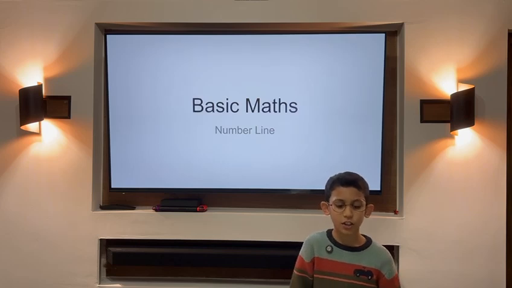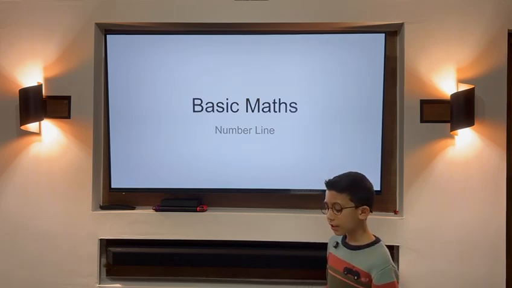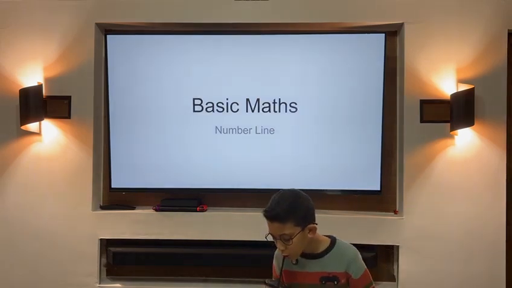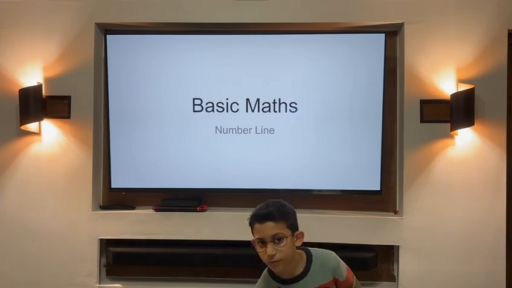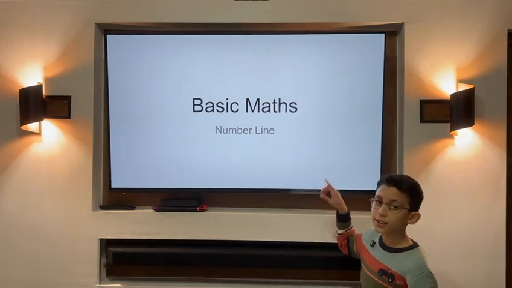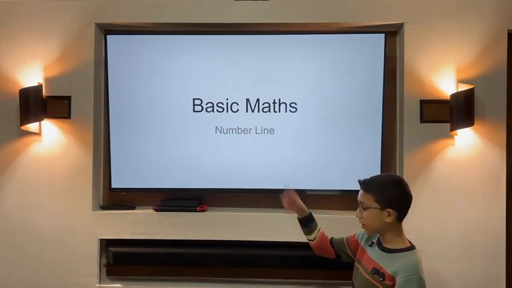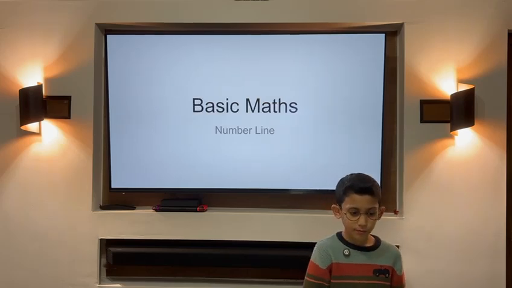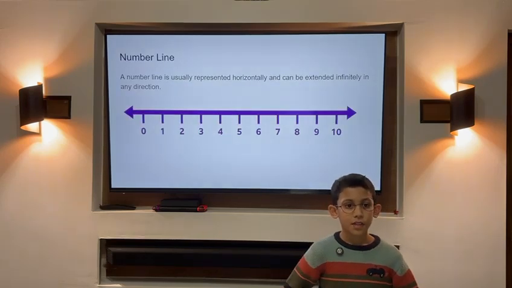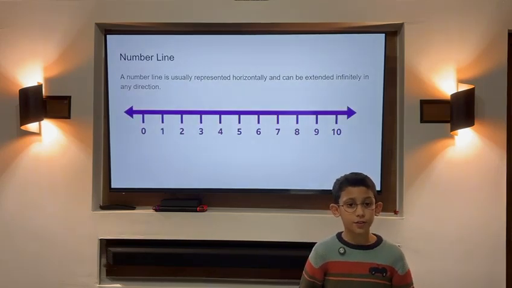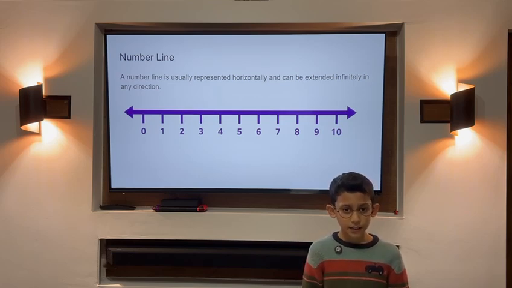Let's get started. So we're going to start with basic maths covered in number line. A number line is usually represented horizontally and can be extended infinitely in any direction.